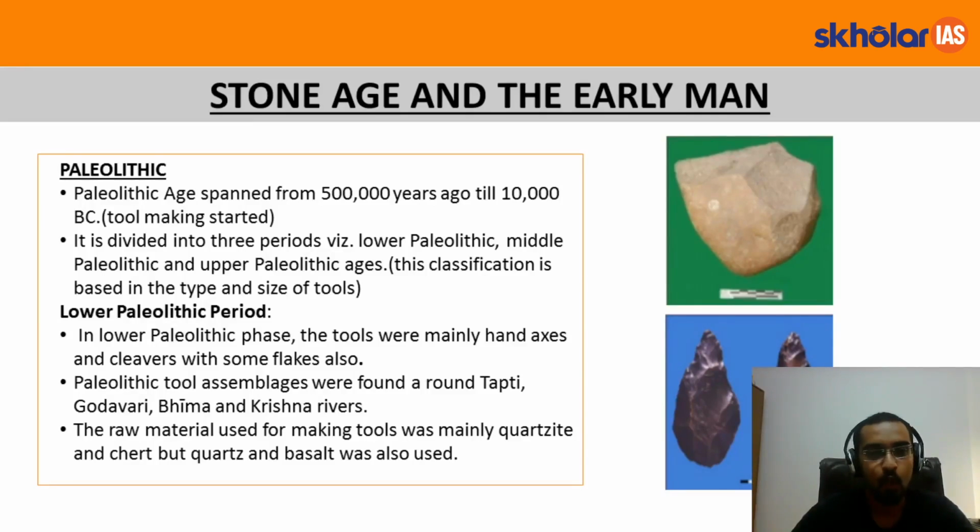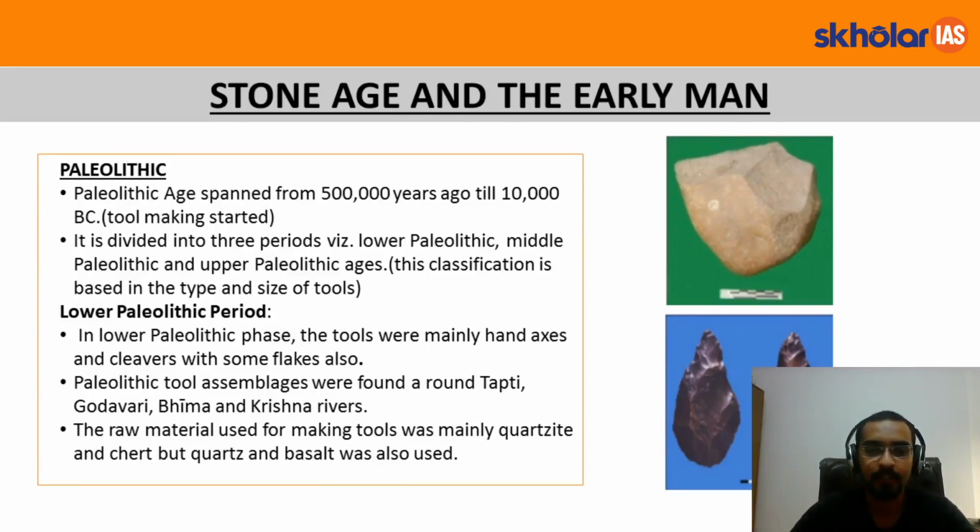Let's start with the Lower Paleolithic period. In the Lower Paleolithic phase, the tools were mainly hand axe and cleaver with some flakes. Now how do we come to know about these tools? We have found these tools in the Tapti, Godavari, Bhima and Krishna rivers, and we have applied radiocarbon dating and dendrochronology to arrive at the exact period in which these tools were in use, and that is how we can deduce which period they belong to.